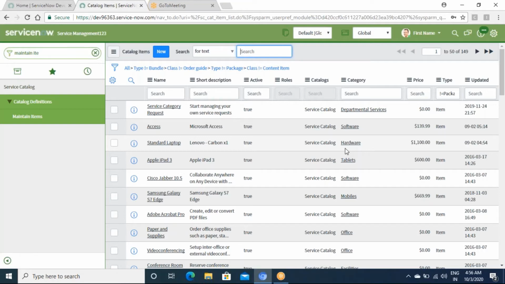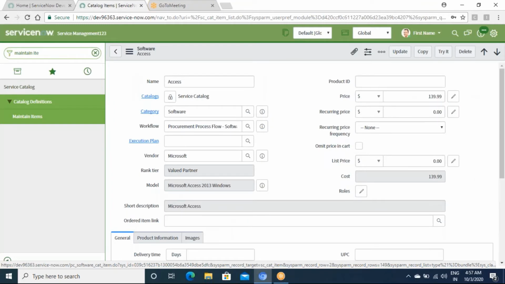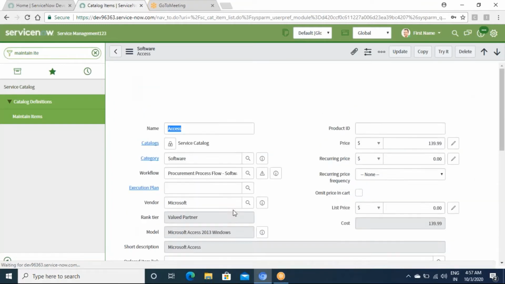Okay, cool. That was the end user view, but this is the developer, or I'll say admin view, where you can create your own new catalog items, or you can make changes to the catalog items which already exist.